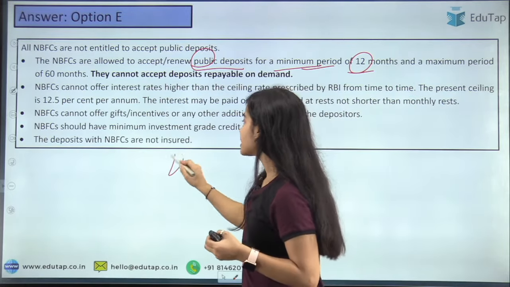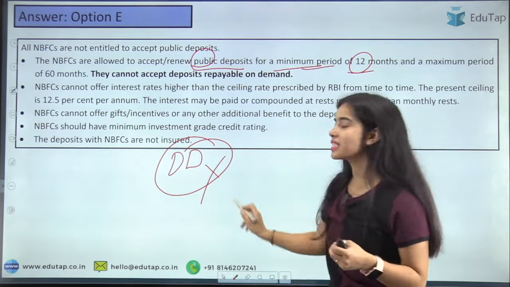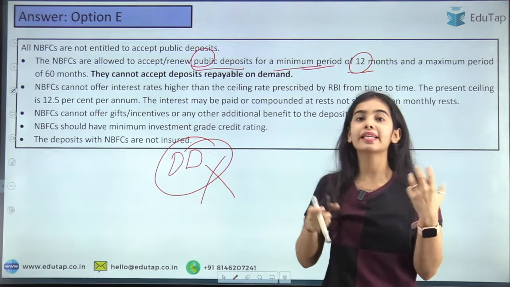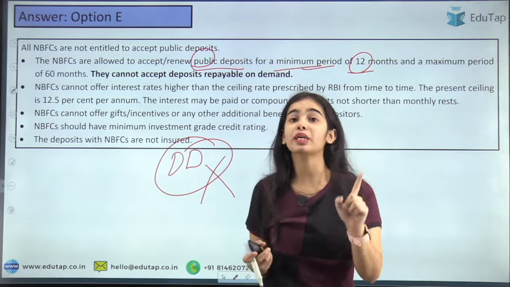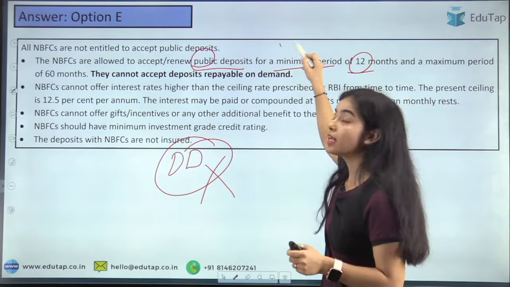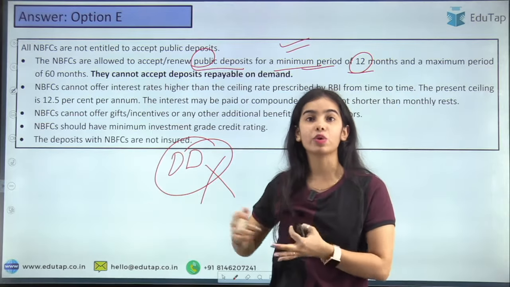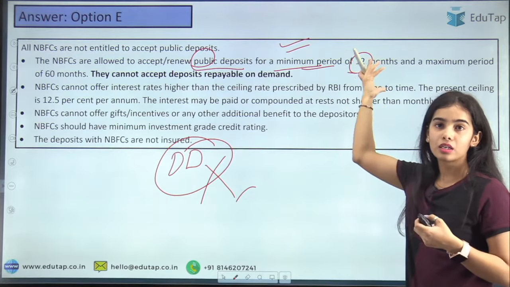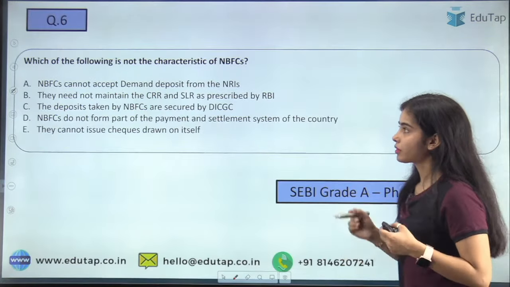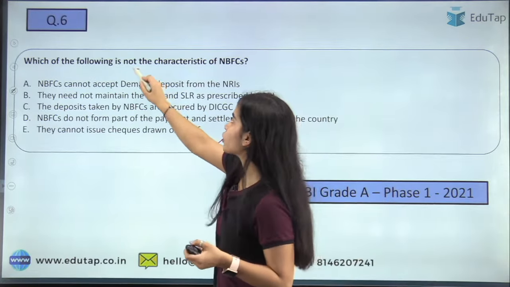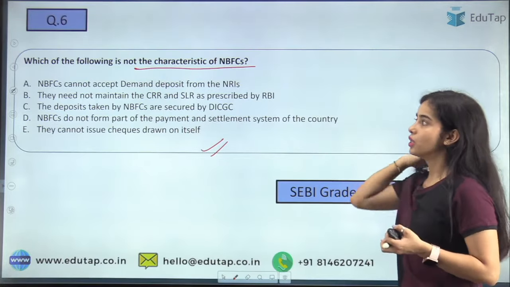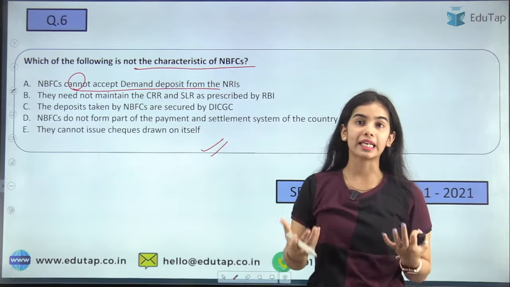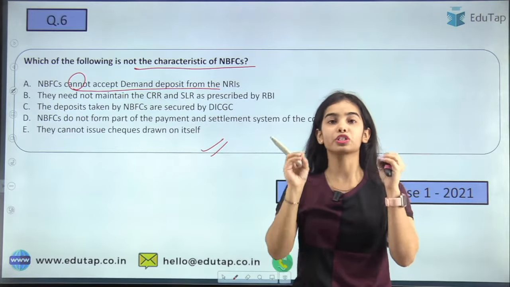Okay, you have to remember that the NBFCs cannot take demand deposits, that is, you deposit and the next day you say give back my money. That you cannot do. You have to keep the money for 12 months with the NBFC. So NBFCs cannot accept demand deposits. They have to take time deposits. Now coming to this question, which of the following is not a characteristic of NBFC? First of all, NBFCs cannot accept demand deposits from NRIs. They cannot accept demand deposits from anyone.